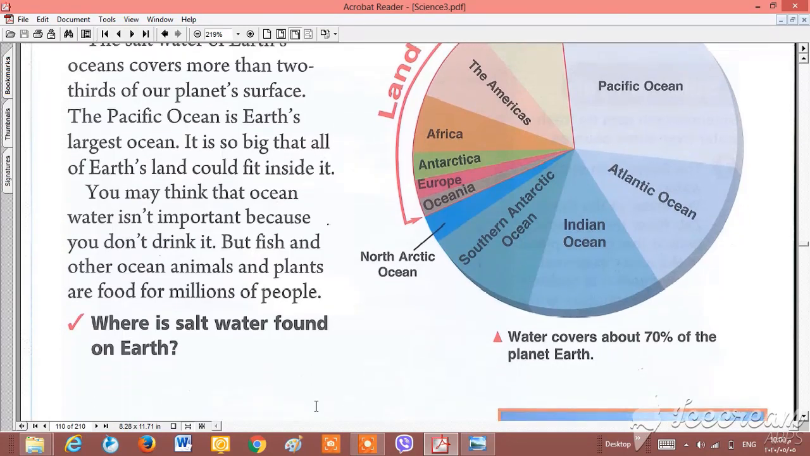So, where is salt water found on earth? You should say this answer: ocean.